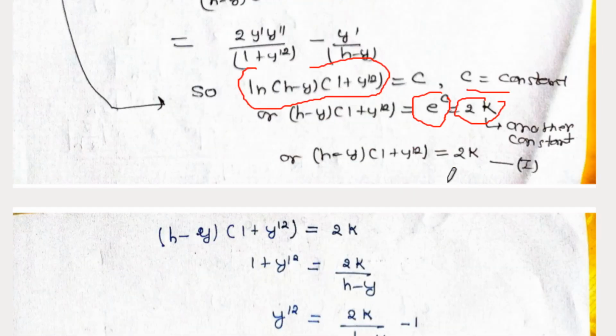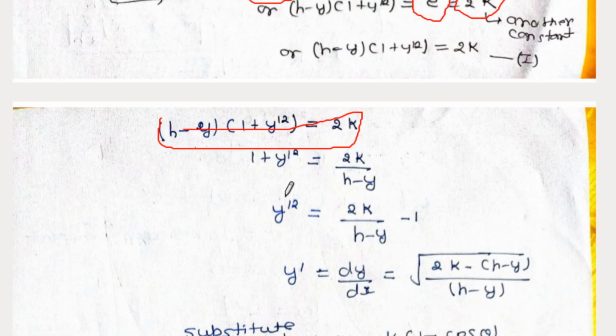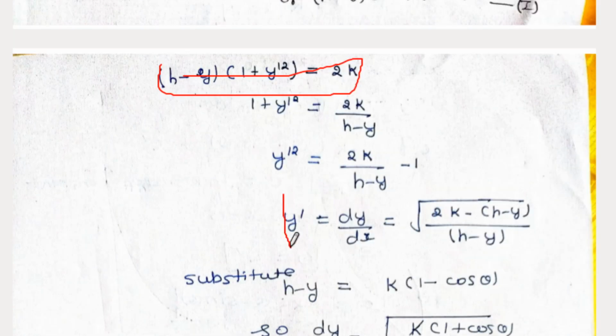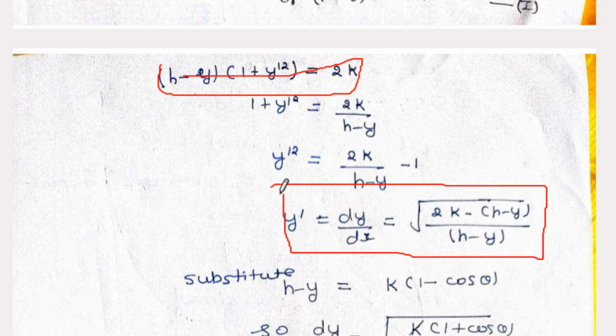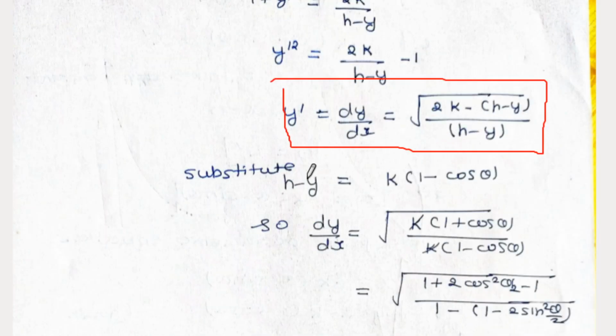Now on the next page we write this expression again and get the value of y prime square, or y prime, which is equal to this. Now we use the method of substitution in the above expression, because so far we are not getting the expression of the curve.